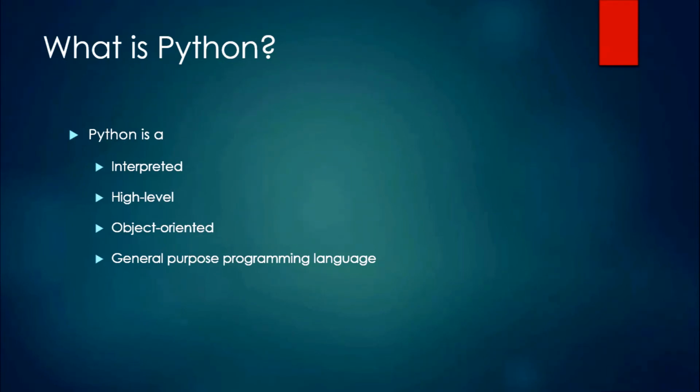There are two types of translator. One is compiler and another is interpreter. Compiler runs the code all at once and interpreter runs the code line by line. So Python is an interpreted, high-level programming language.